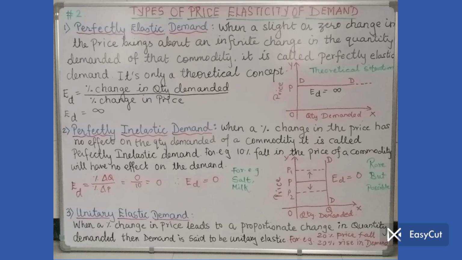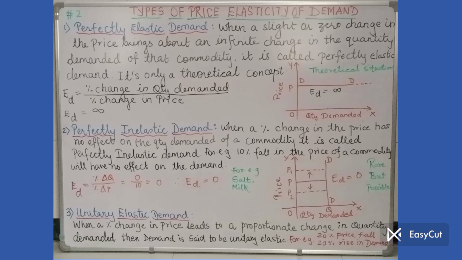Now moving to the second point, it is opposite. It is perfectly inelastic demand. Now see, here the word in has come, inelastic. In means it's a negation, it's a non. When we want to say no, in comes. Inelastic means non-changeable. Perfectly non-changeable demand, that means demand is not going to move at all. Demand will remain as it is, and hence it is a case of perfectly inelastic demand, non-changeable demand.